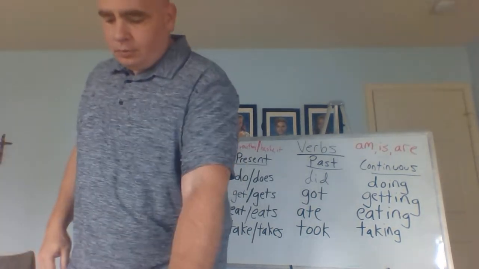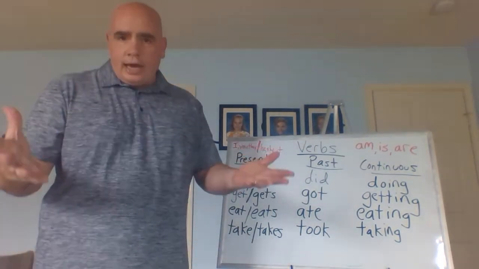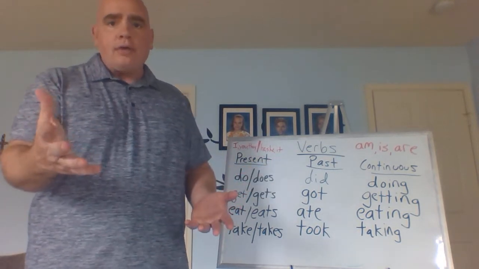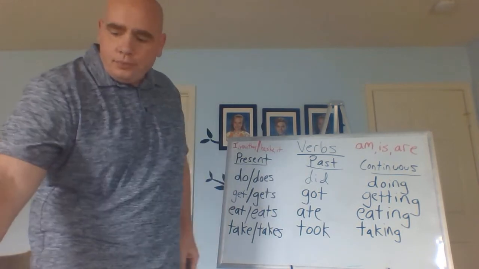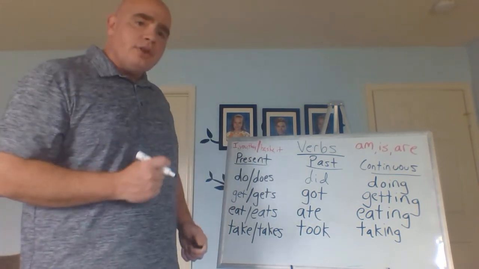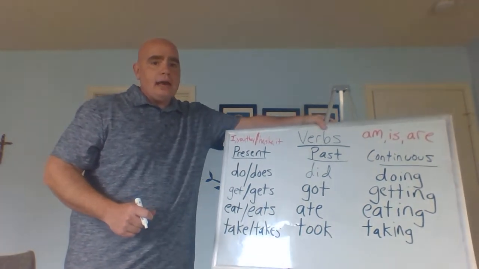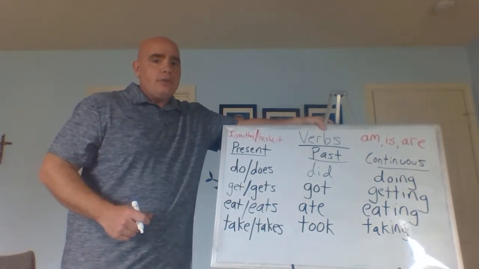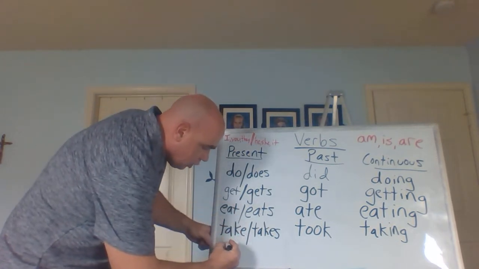Now, we're not going to do walk the dog because many of us, we don't have dogs, okay? Maybe you don't have a dog, so you don't have to walk the dog, right? Now, but the last verb is go to bed. And I do want to make sure that we get this one on here. So let's go ahead and look at this last one, and it's go.